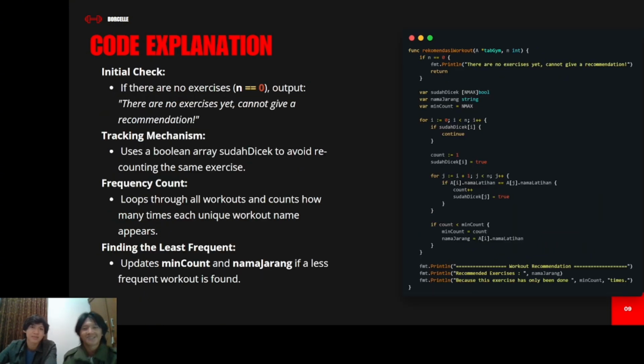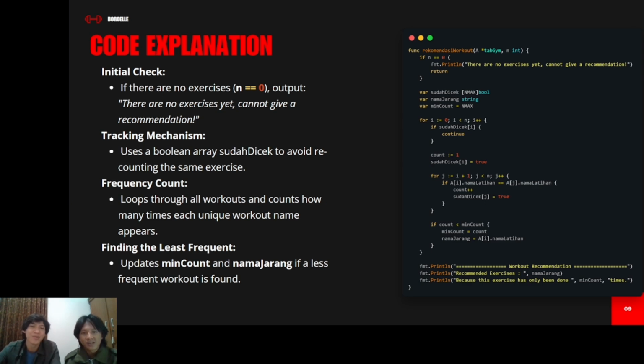Sorry for bad English. And the next is recommendation workout. This is the recommendation workout function. The procedure. We don't have a function, right? We only use a procedure here.